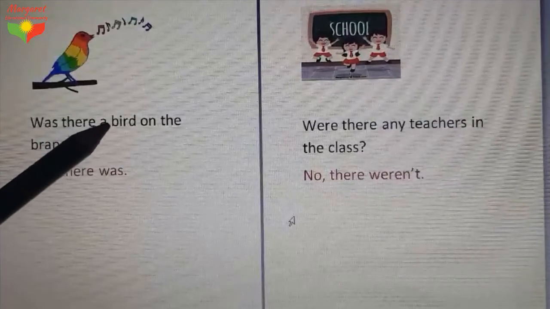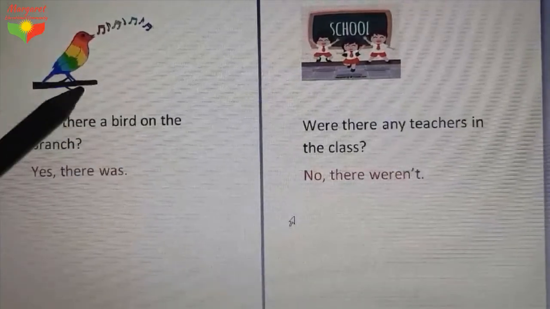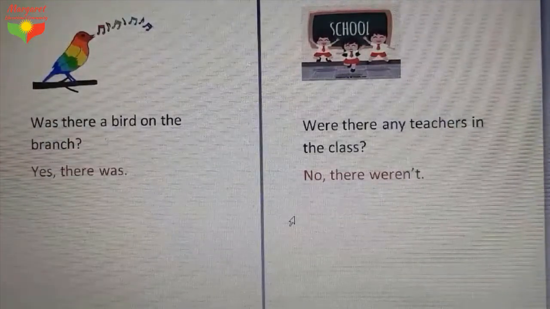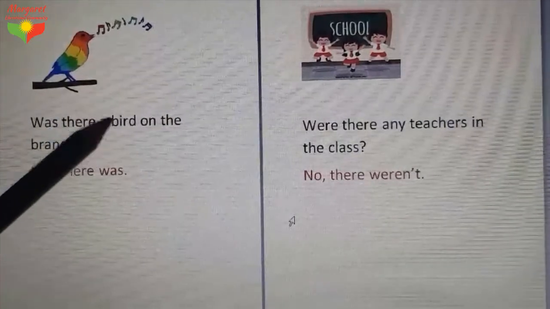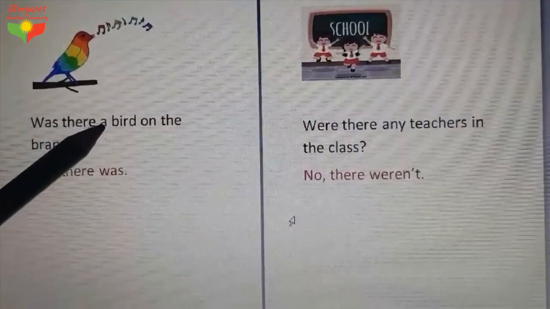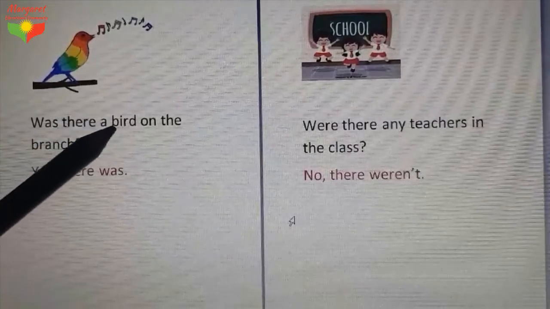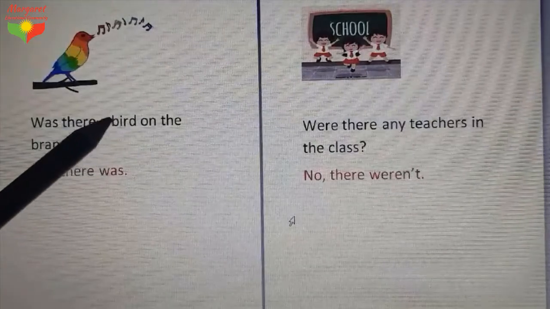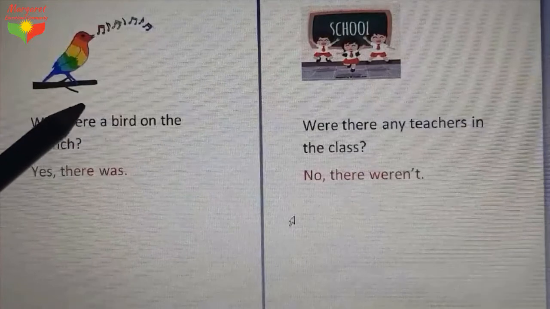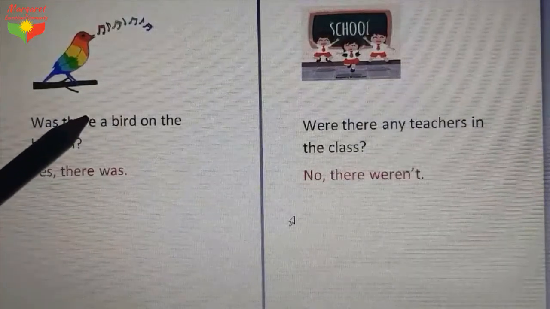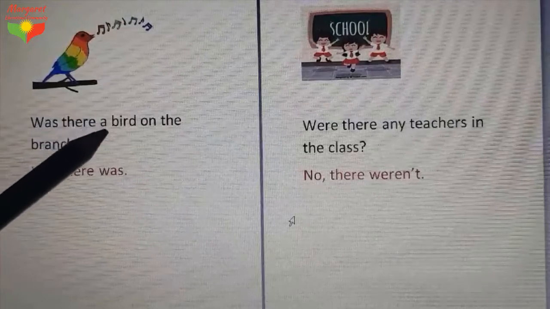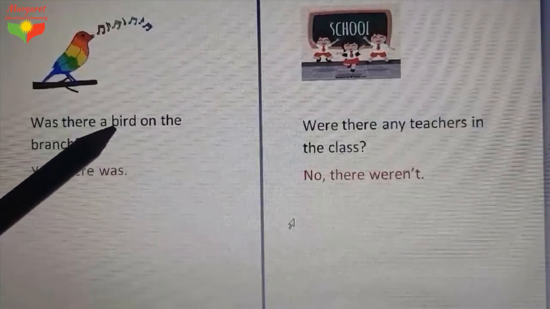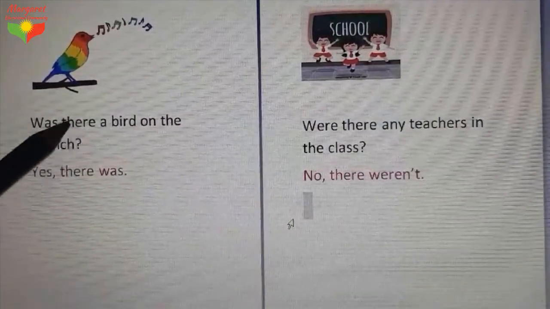Do you remember that in the book I mentioned we can ask a question by was there with countable nouns, right? With the singular countable noun. So we have a bird, that's why it's singular, and that's why I used article a. I didn't say an bird. If we had an owl, at this time we should say an owl, okay? At this time, you must say an owl because owl starts with O, O-W-L. So O is one of the vowel sounds. But here we have bird, so that's why we use this article a.